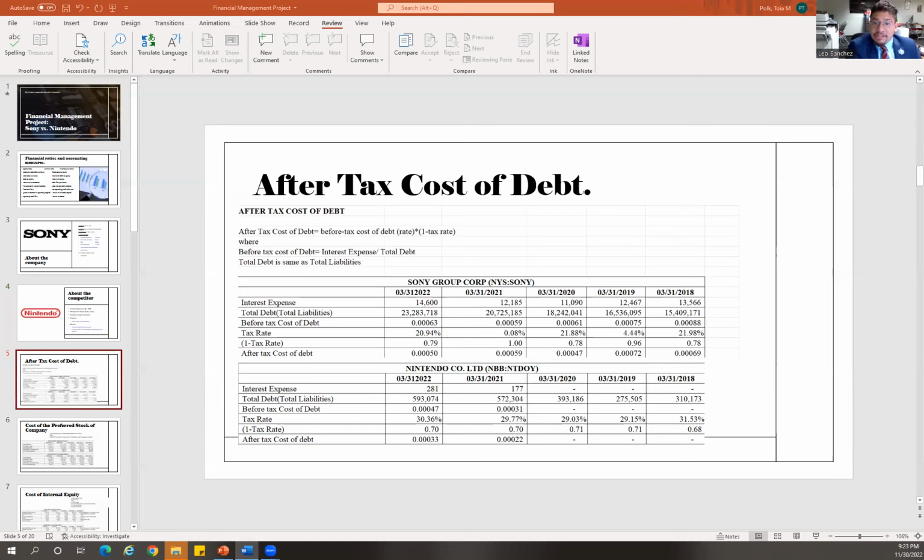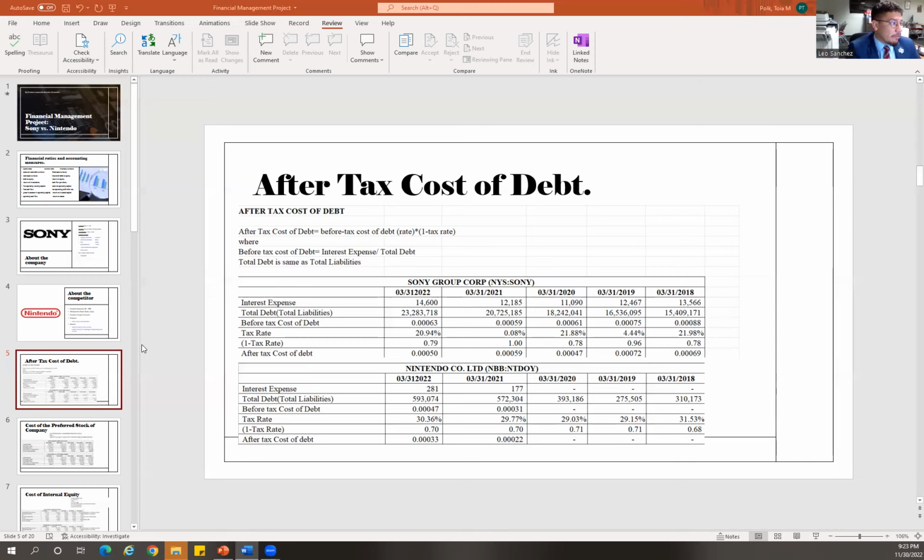The total debt is the same as the total liabilities, and the lower the cost of debt, the better for the company. In our calculations, as shown in the table below, both companies have very low levels of cost of debt, which is a good thing for financial indicators, as we can see in the tables. Across the past 5 years, some of the margins have not changed. If they have changed, it is by very little margins.